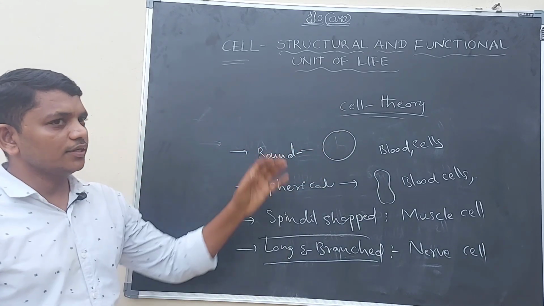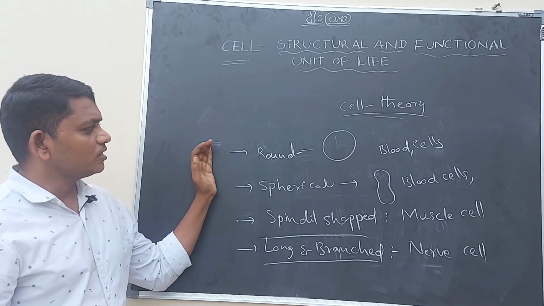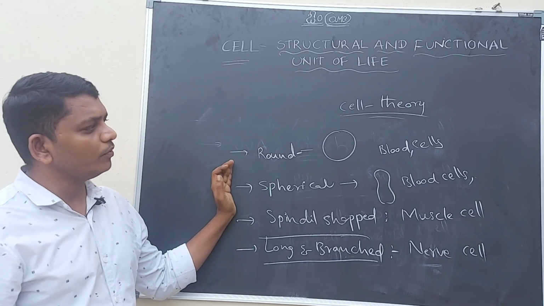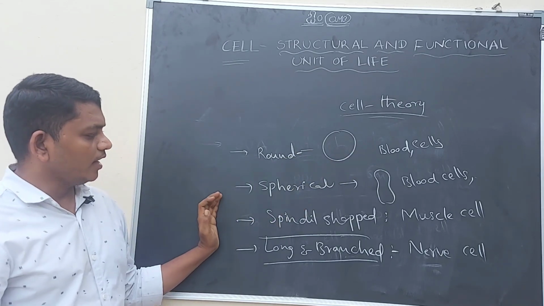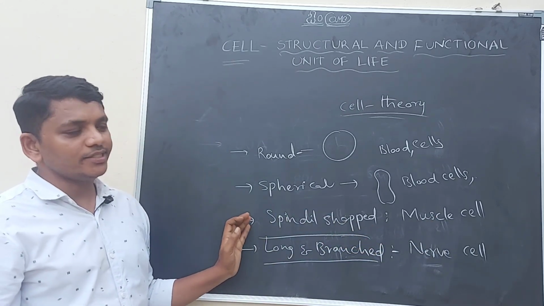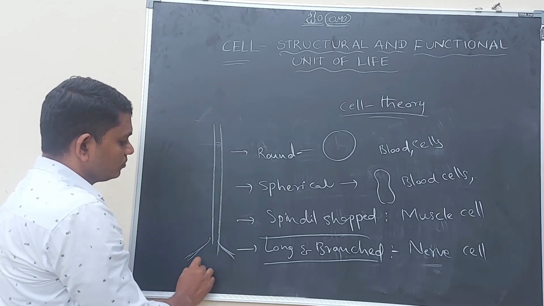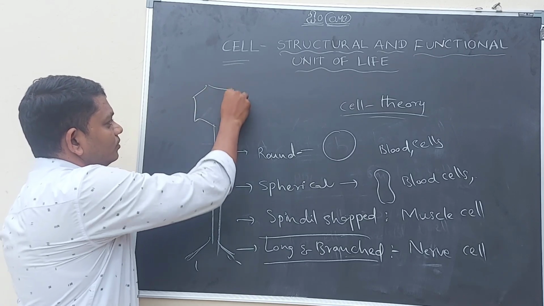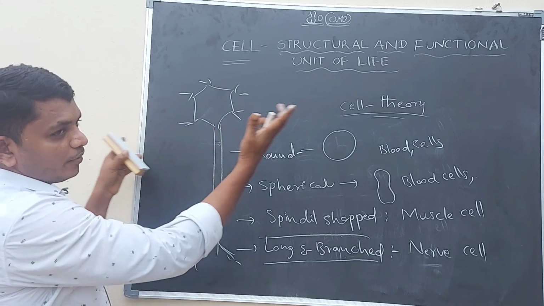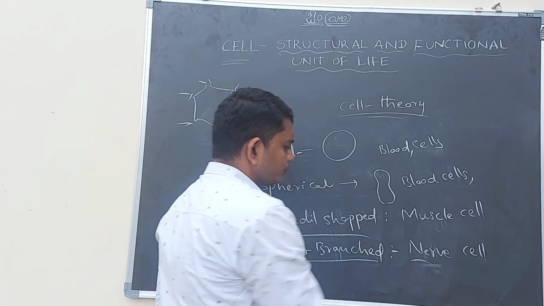Again, the shape of the cell varies from animal to animal, plant to plant. Some are round, some are spherical. For round and spherical shapes, we can give examples: blood cells. For spindle shaped, the best example is muscle cells. And long and branched, nerve cells. They are very long in structure. They appear like this. So they are very long and branched. So the best example for long and branched cells is nerve cells.